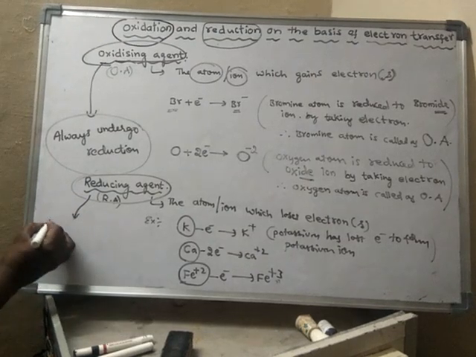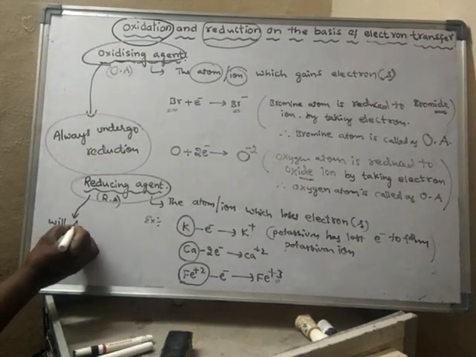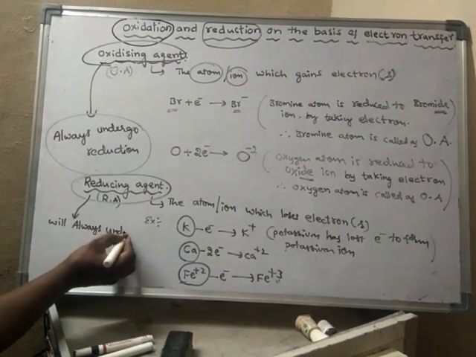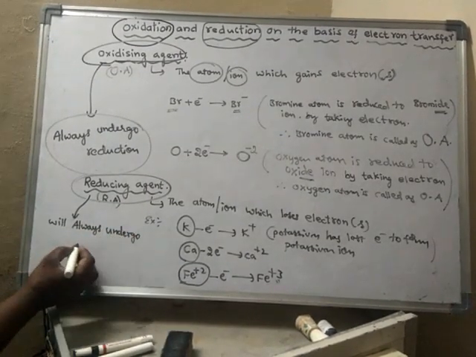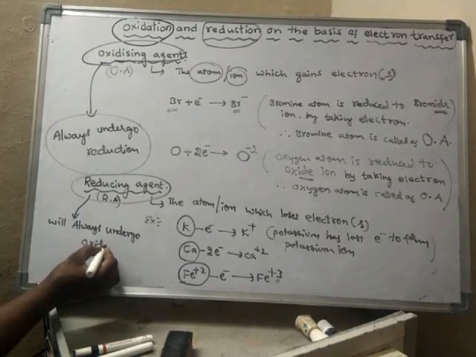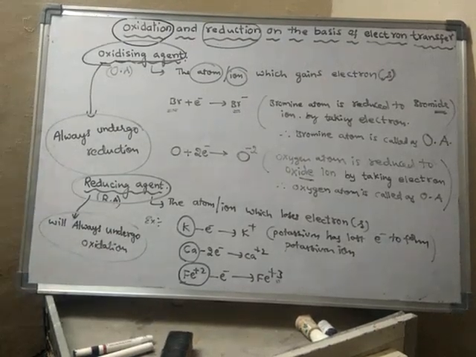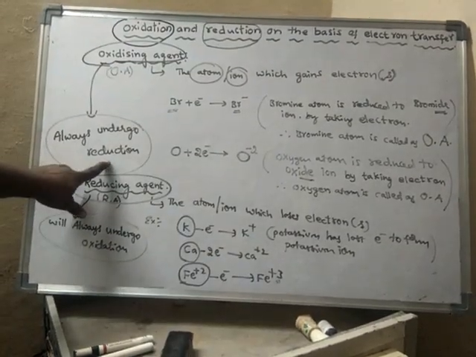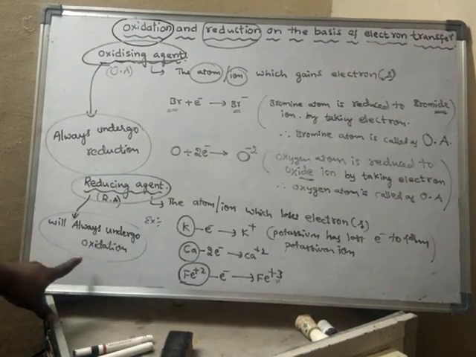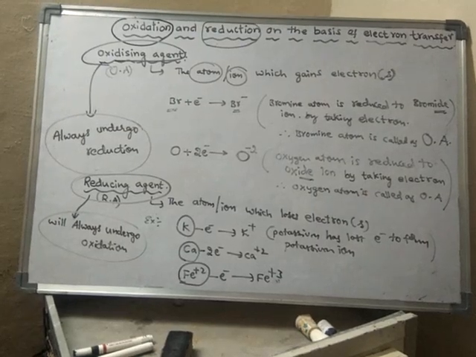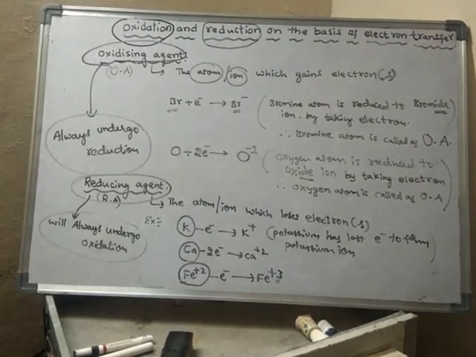Reducing agents will always undergo oxidation. Remember that oxidizing agents undergo reduction, whereas reducing agents undergo oxidation. This is the most important thing one should remember. Oxidizing agents will undergo reduction, whereas reducing agents will undergo oxidation.